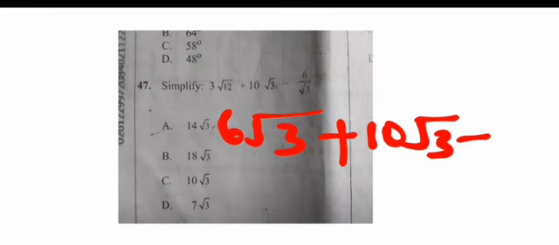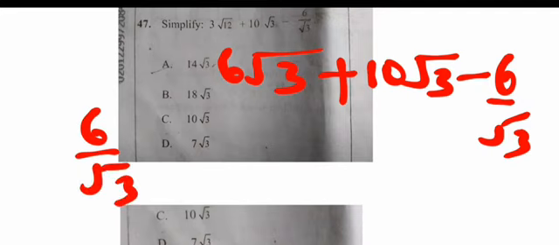Then plus 10 root 3 is already in a simpler form. Then minus 6 over root 3. And here, this 6 over root 3, we can do something to that. It is called rationalizing. So when we rationalize 6 over root 3, we have 6 over root 3 times root 3 over root 3.